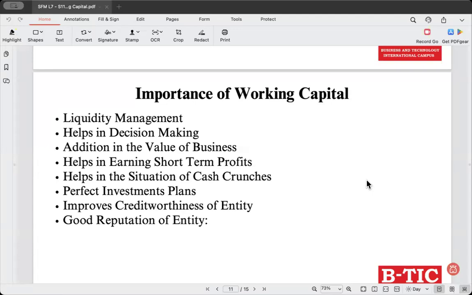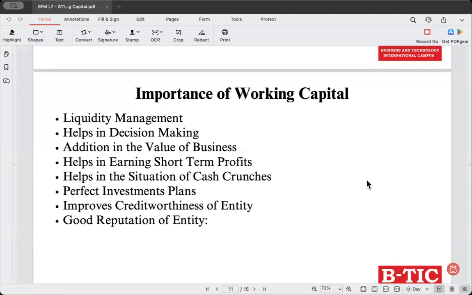So a strong working capital position demonstrates a good financial health of the company, which as a result enhances the company's credit profile. If you have a good credit worthiness, a good reputation, it is easier to secure loans. And also you can request favorable credit terms from the suppliers. And finally, enhances business reputation.